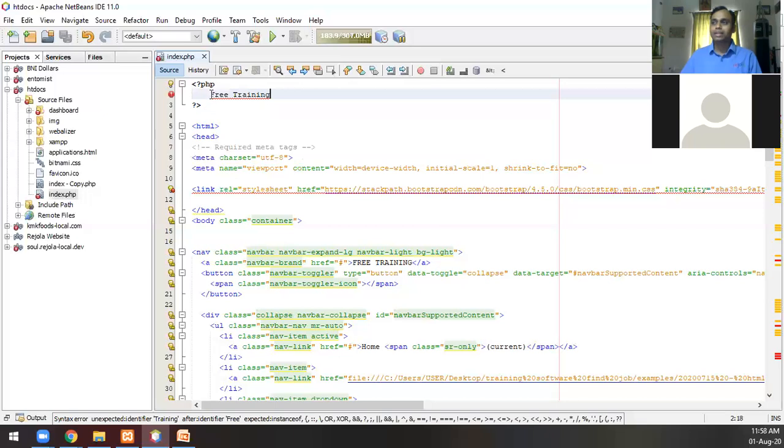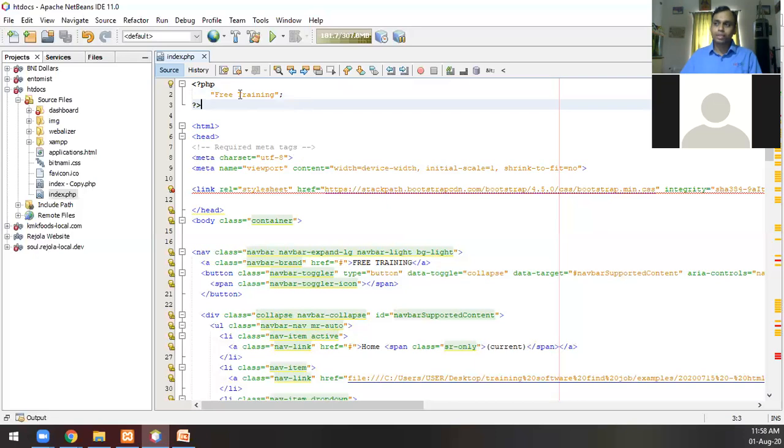It's throwing an error. So here, what you will have to do is enclose the whole thing in quotes to make PHP understand that it is just a string or just a text. What I have done is I just selected the whole thing and then pressed double quotes on my keyboard. That's another advantage of the NetBeans IDE, that you need not put a double quote on the left side and then go to the right side and put another double quote. You just select the whole thing and put a quote, and it will place it on both sides. So now you don't see an error here because this particular thing is a string. PHP understands that it is a string because you put it inside quotes.